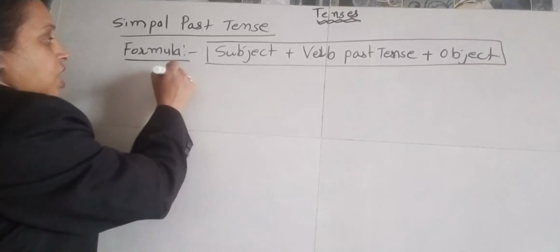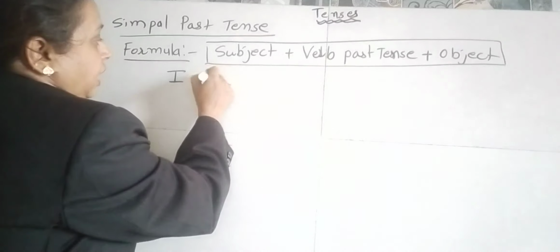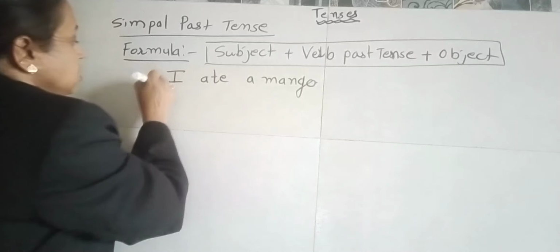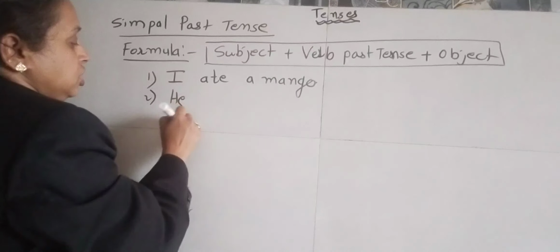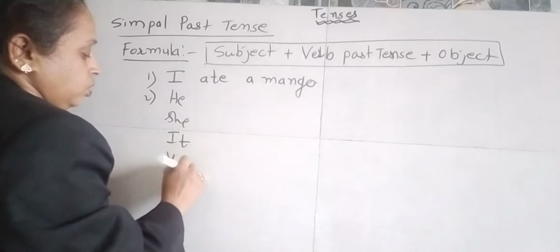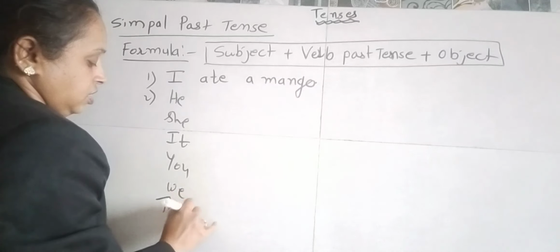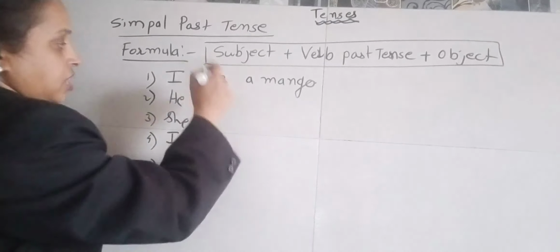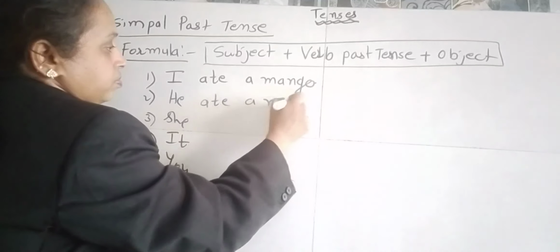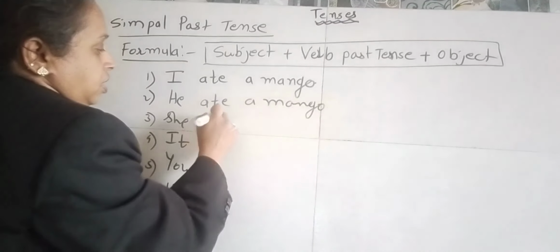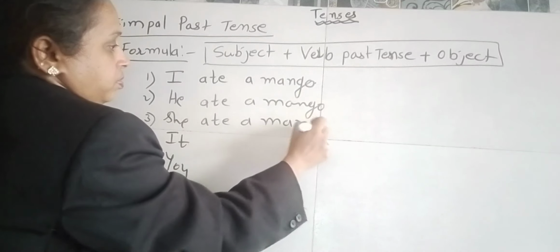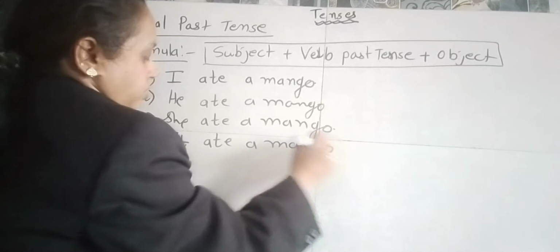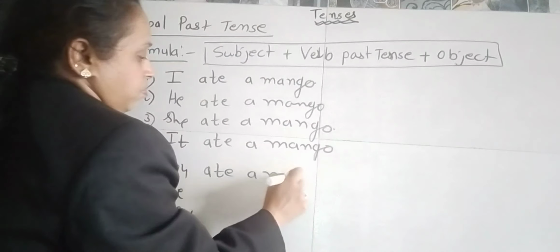First is I ate a mango. Another is he, she, it, you, we, they. Ate a mango.